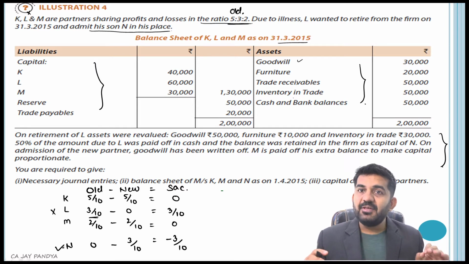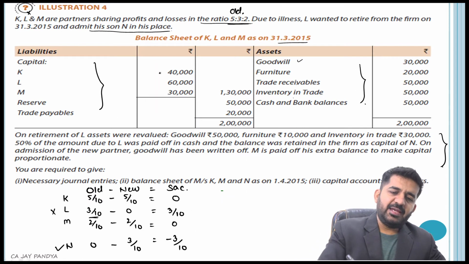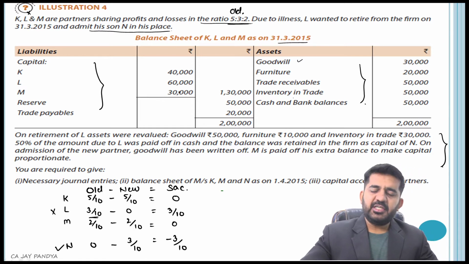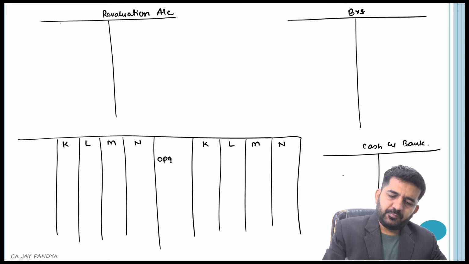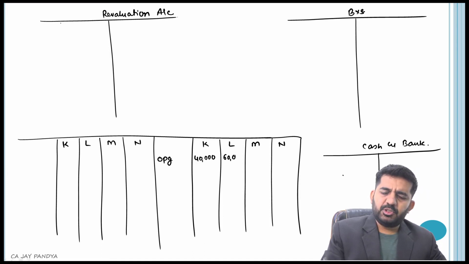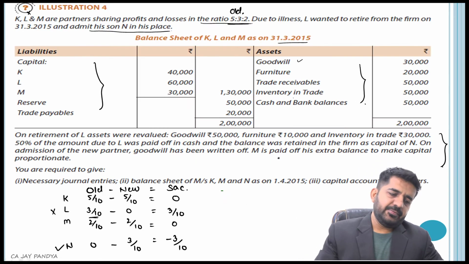Point number 2, I will be copying down balance sheet wherever it is relevant in my answer. So I will be copying down capital of K, L, M in capital account: 40,000, 60,000, 30,000. As it is credit balance, it is written on credit side.